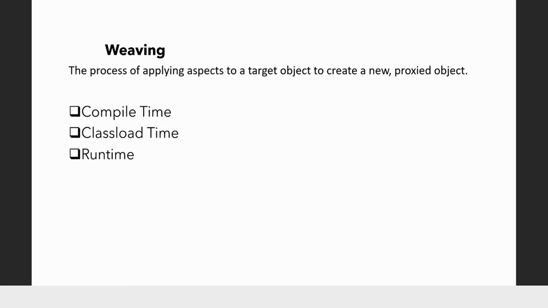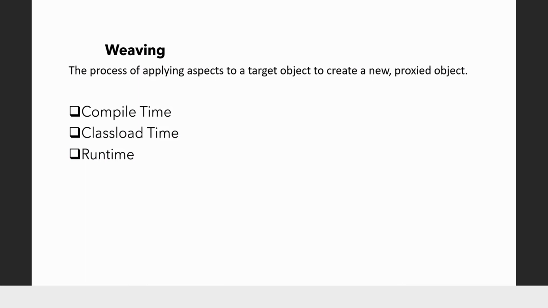So I will define this new functionality in another class. I will call it an aspect. I will now add this aspect to my employee class, which is the target object, and a new class will be created, which will be like an employee proxy object. Now whatever the application requires, it will call the proxy employee object as if it is calling the actual employee object. So this is what weaving means.